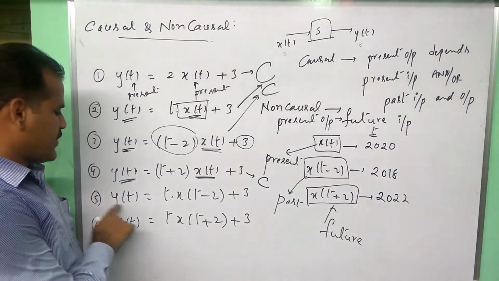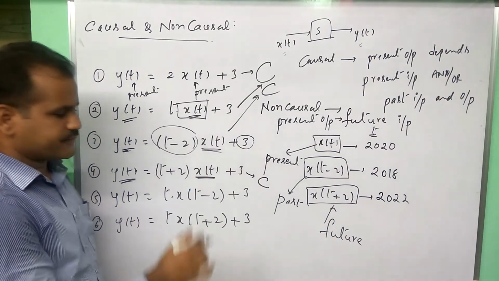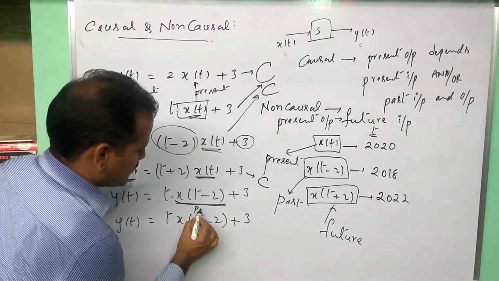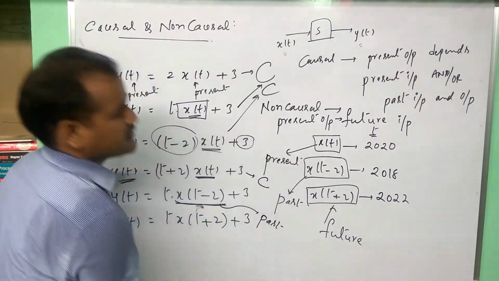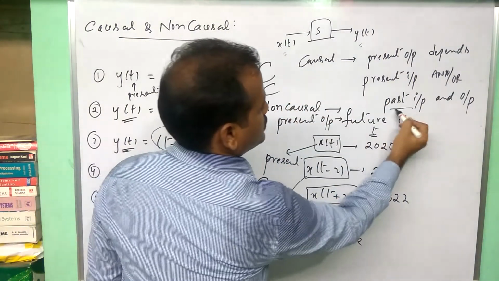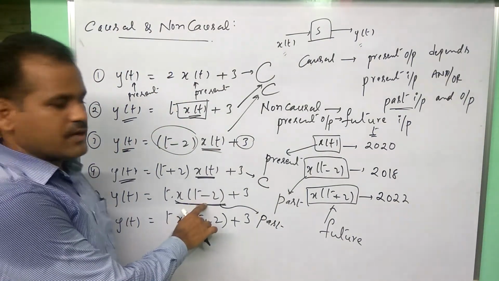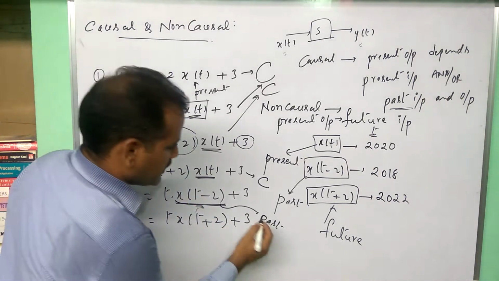Anyhow, if there is no future value, it should be a causal system. Similarly, fifth one, y of t is t x of t minus 2 plus 3. Here the input has a past value. But in causality, past input is also considered. There is no future input. Present output depends upon past input. No problem. It is also a causal system.